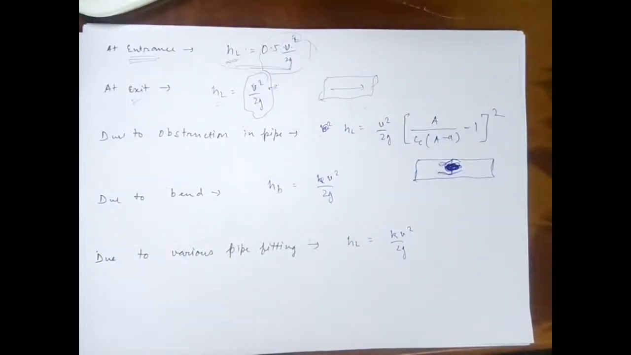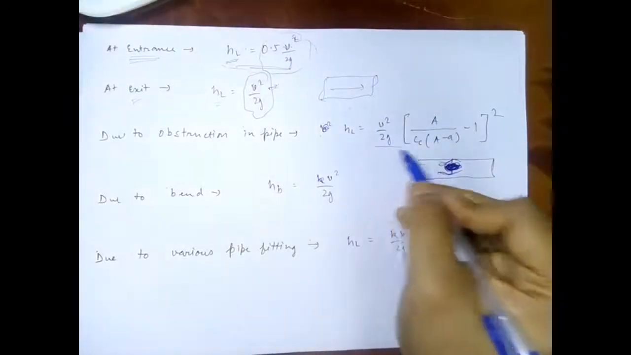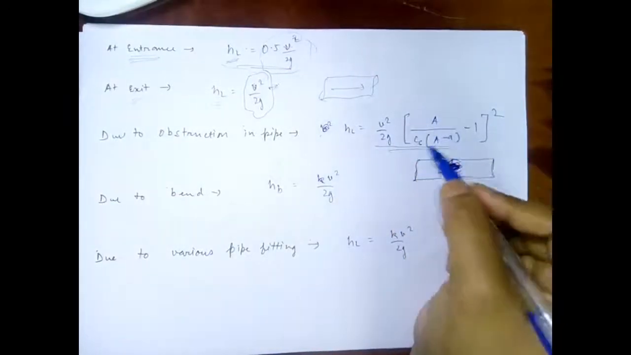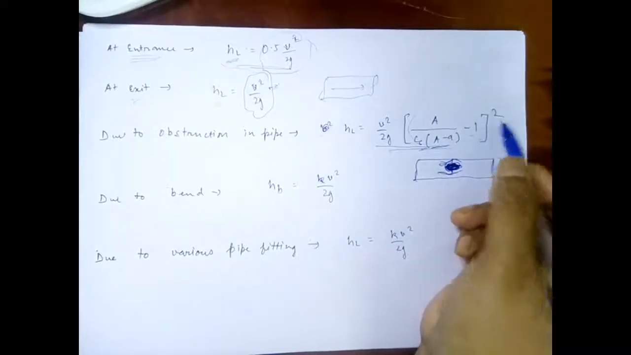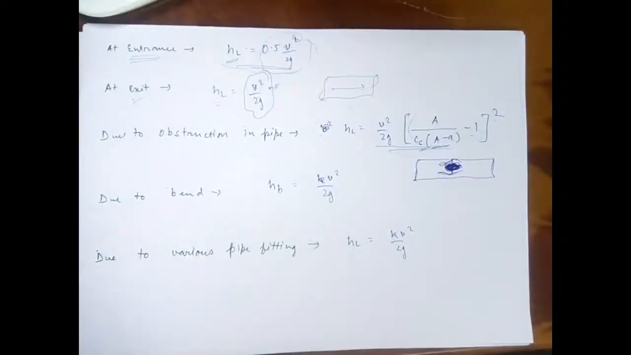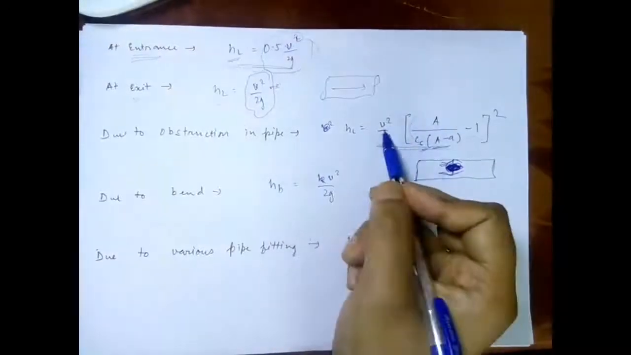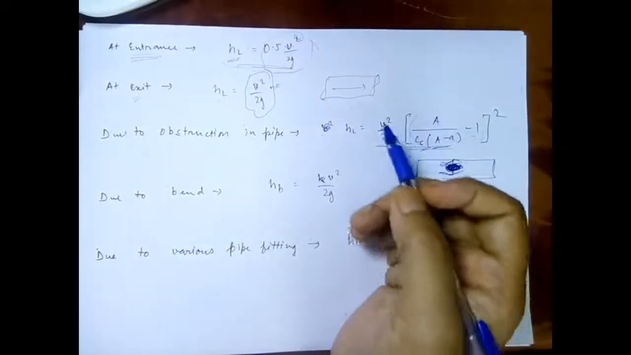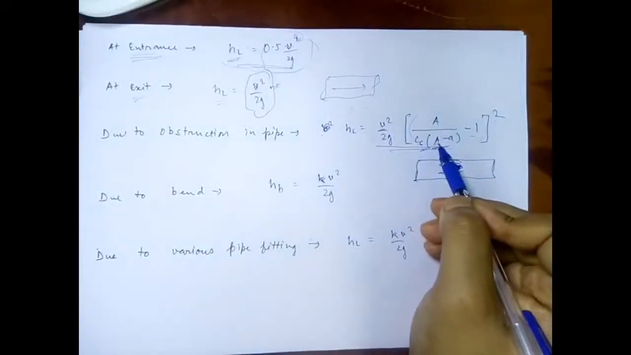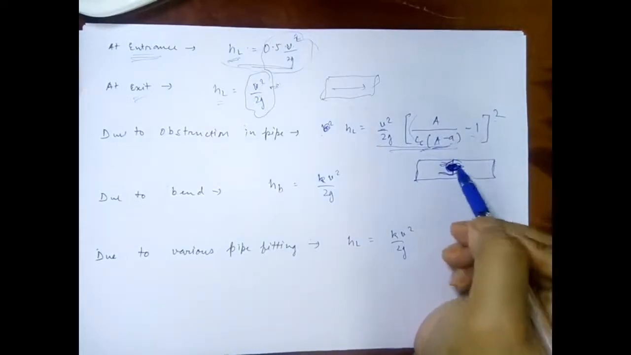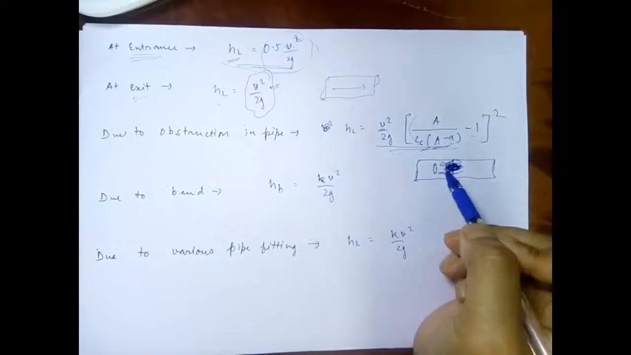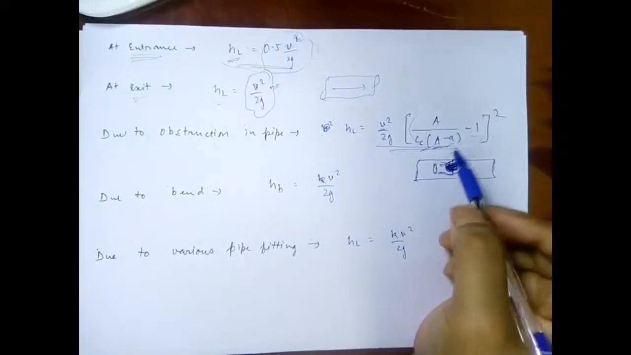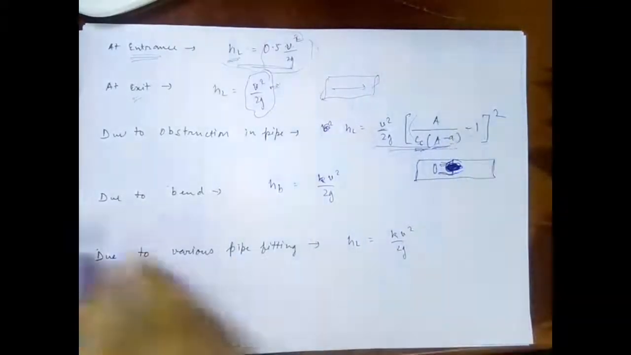So it is given by the equation v square upon 2g times a upon cc times a minus 1 whole square, where v is the velocity of the fluid flow in the pipe, and a is the area of the pipe, and small a is the area of the obstruction, that is the cross sectional area of the obstruction. cc is the coefficient of contraction.